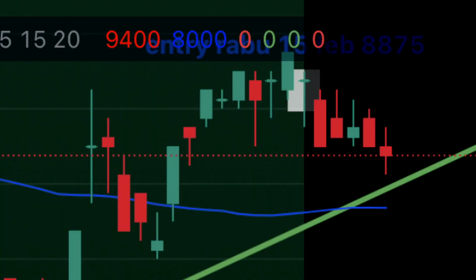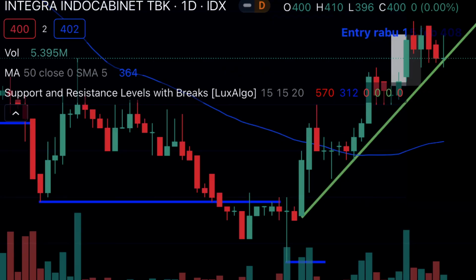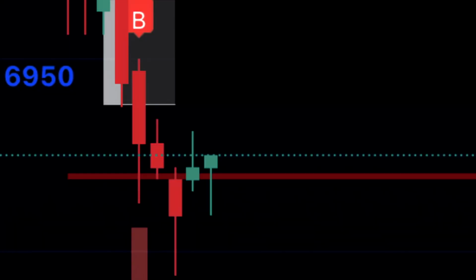Then the golden cross that will change the trend is still far away in this indicator of the chart. And wood is still in the uptrend line. The volume of buy is bigger than the volume of sales, so it is going to continue the trend, like BBCA. And Inco has a really strong support right here in the line.